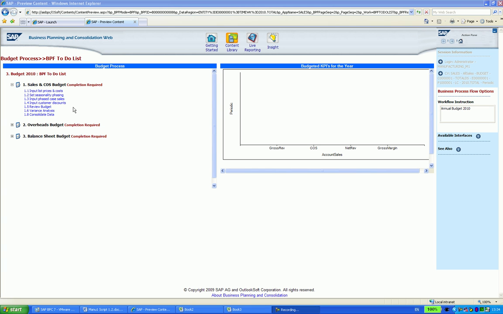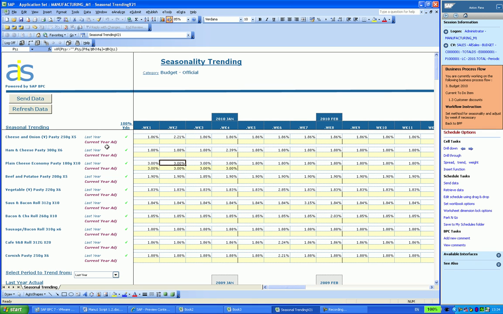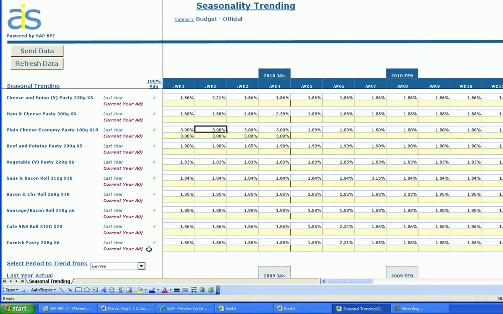So next I'm going to click on substep 1.2. And here I have a schedule that shows me my seasonality percentages by week for each product. I'm going to be basing my seasonality on last year's sales volumes. As an example, I know that I'm going to be selling off my sample product in the first month of 2010.